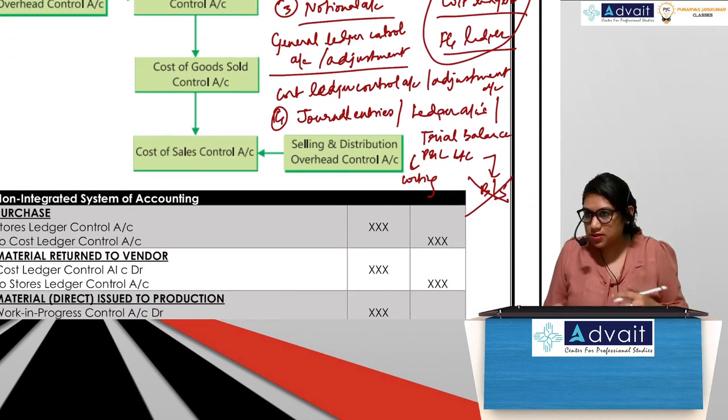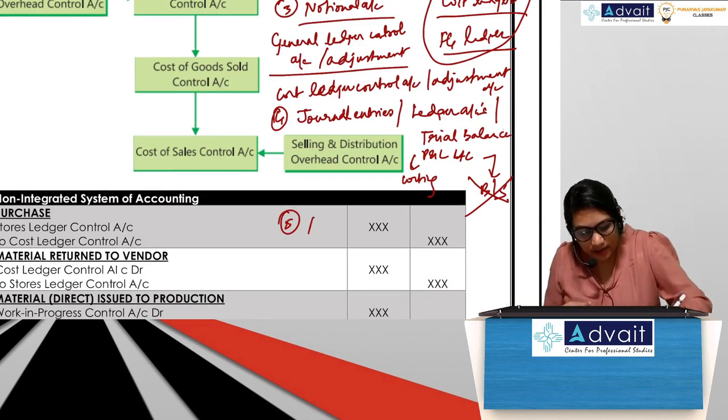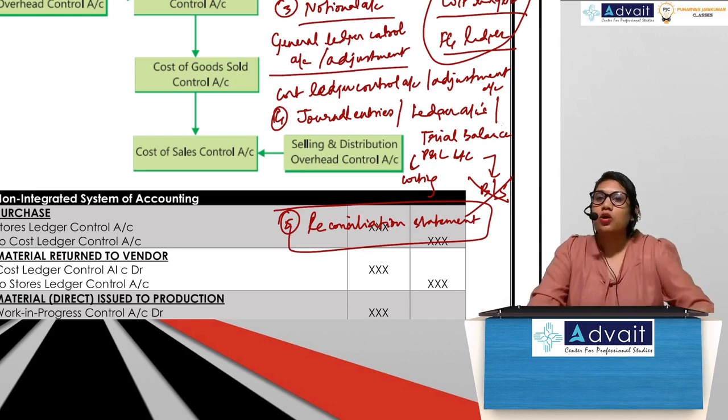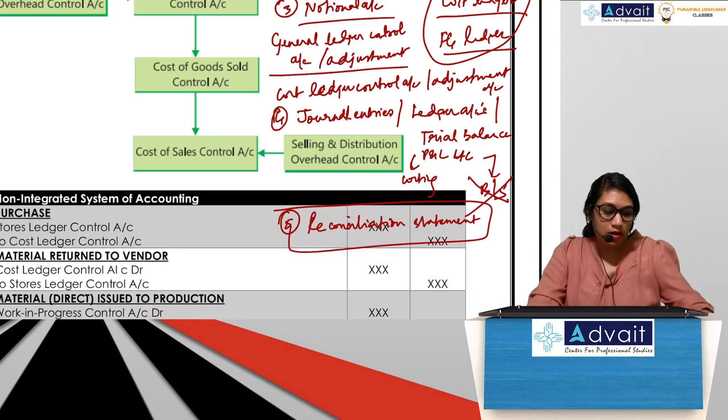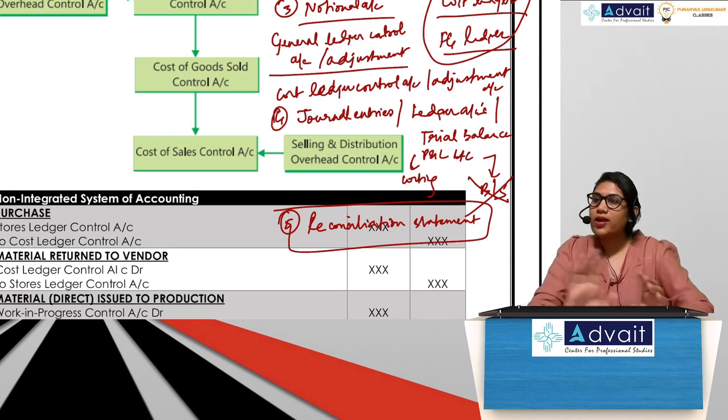Apart from this, we prepare one more statement that is called reconciliation statement. What is a reconciliation statement? Obviously your cost books are separate from your financial books.